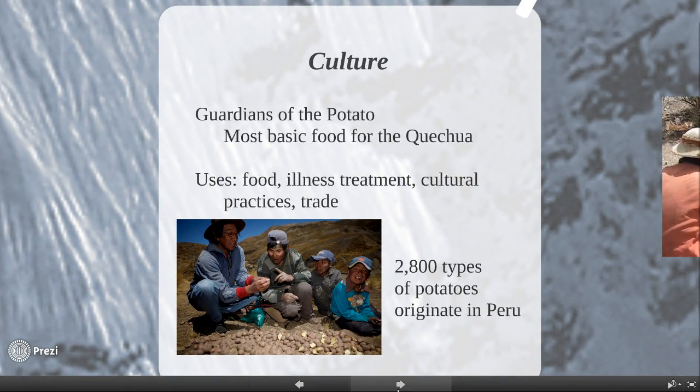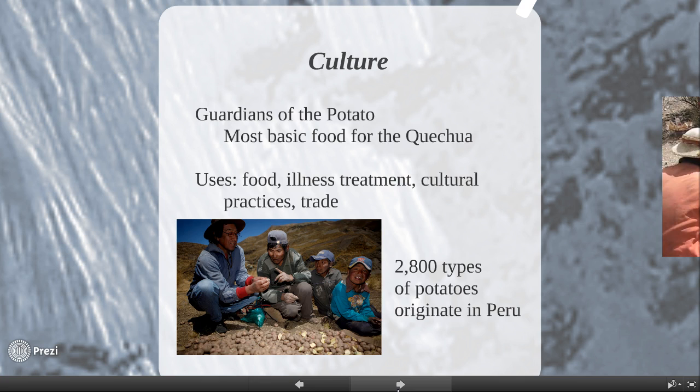Culture. One thing that makes the Quechua unique is their dependence upon potatoes. They are often referred to as guardians of the potato. It is their most basic food supply. Uses are food, illness treatment, cultural practices, and trade.